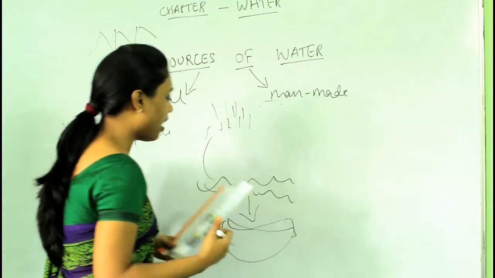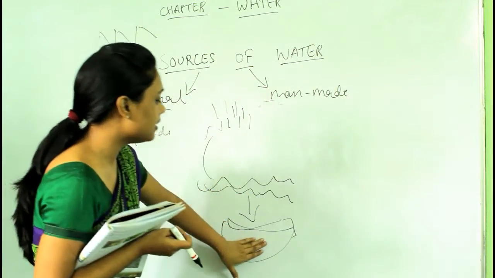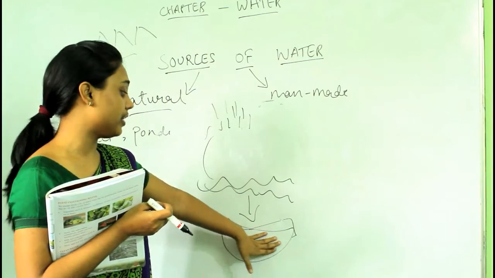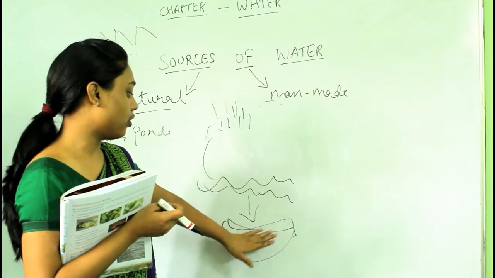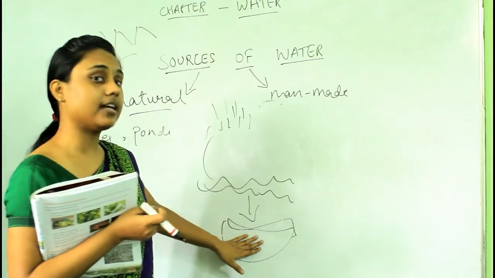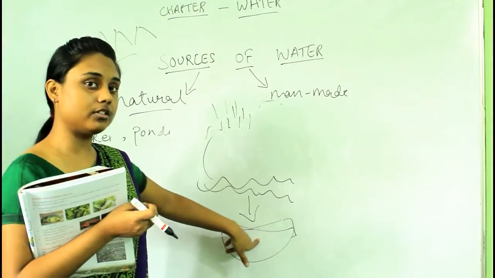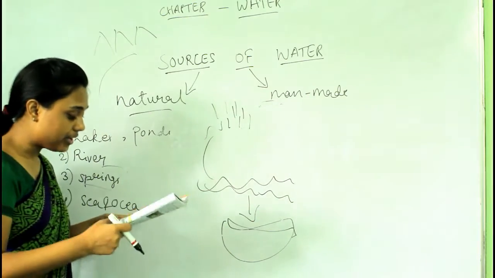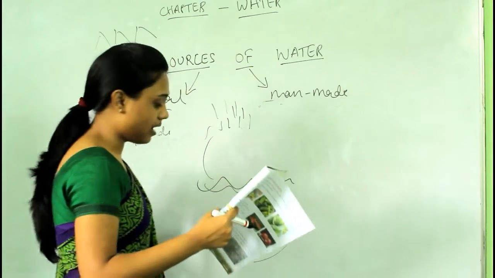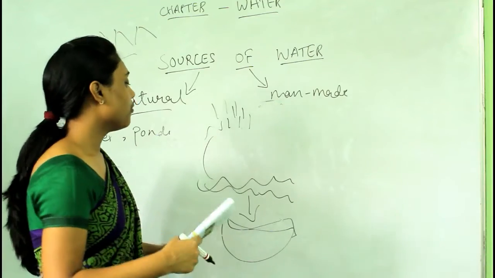Okay? Now, how do we collect this groundwater? This groundwater is also drinkable. We can drink the water which is present in the ground. Now, how to collect this groundwater? We use well and hand pumps to get this groundwater. Okay? What do we use?